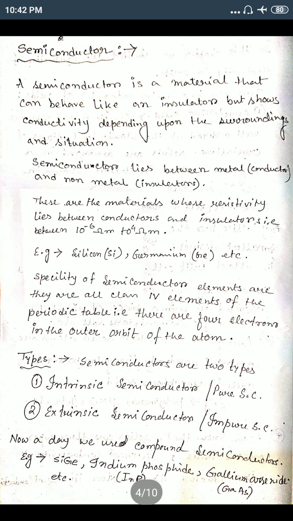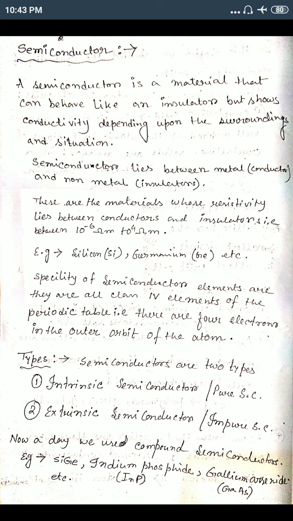So a semiconductor is a material that behaves like an insulator but shows conductivity depending upon the surroundings and the situation. Whenever the substance reaches that condition, it conducts electricity. At that time the semiconductor material behaves as a conductor, but normally these semiconductor materials are insulators.